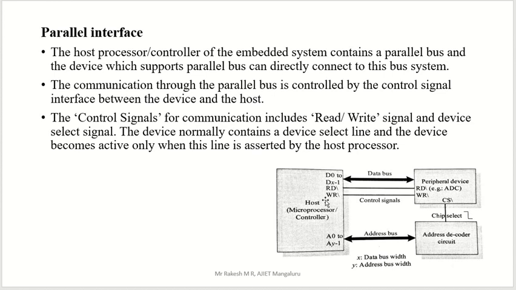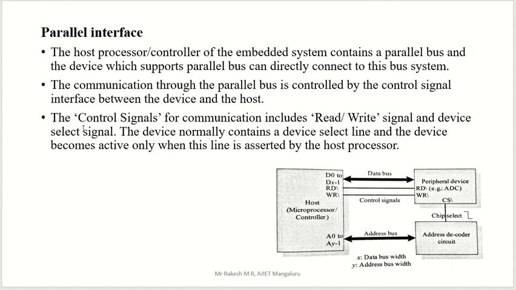So here the address is sent by the host through the address bus. Control signals are read and write. We can perform read and write to the peripheral bus. Either the peripheral bus can read anything from the host or write anything to the host, that is, both in parallel, we can do that.